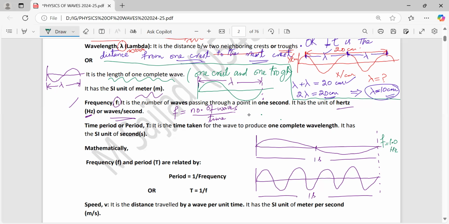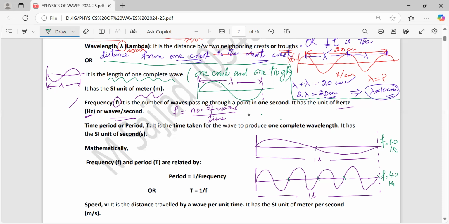because only one wave is completed in 1 second, whereas in this case one crest and trough, one wave, crest and trough, second wave, crest and trough, third wave, crest and trough, fourth wave, here 4 waves are completed in 1 second, so frequency is 4 hertz. How much is the frequency? Frequency is 4 hertz.